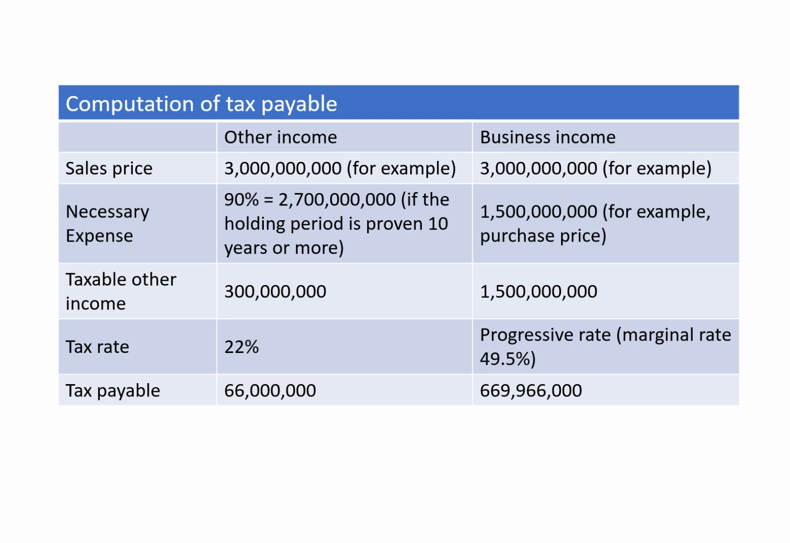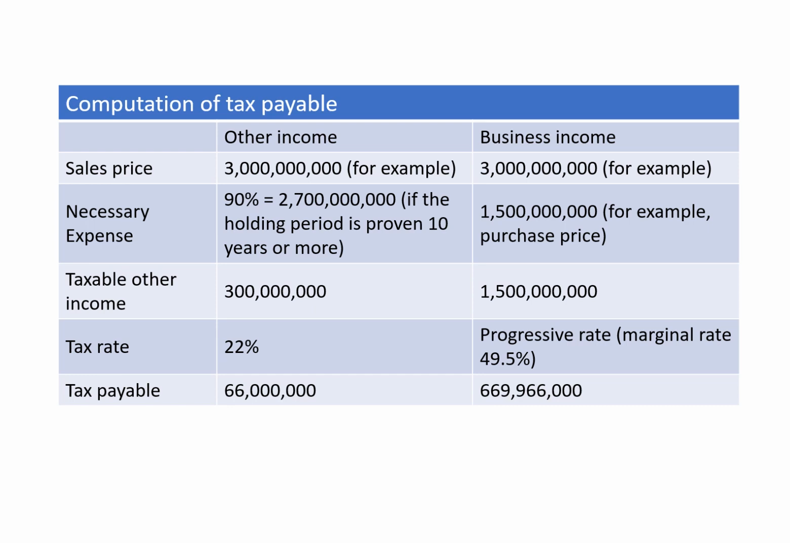But for business income, for example, the purchase price is supposedly 1.5 billion Korean won. And then the taxable other income, when it comes to other income, is 300 million. For business income, it is 1.5 billion Korean won. So at this stage, other income is far more favorable. And even the tax rate is 22% for other income, while business income is at a progressive rate. In this case, the marginal rate is 49.5%, the highest rate. So the gap between the two widens.